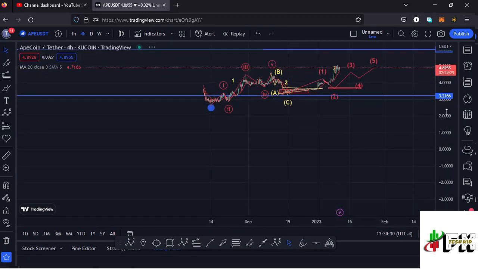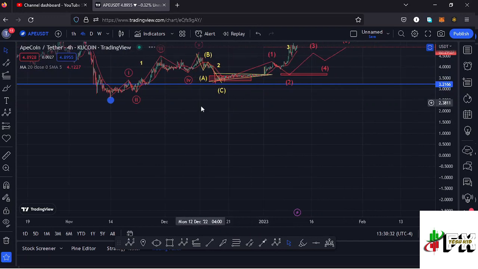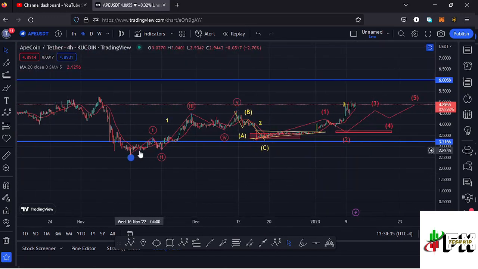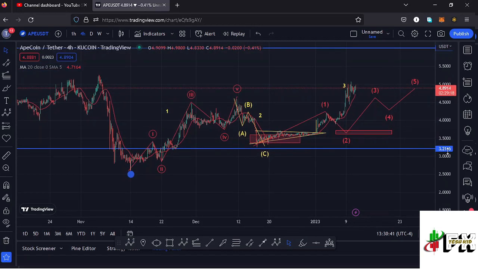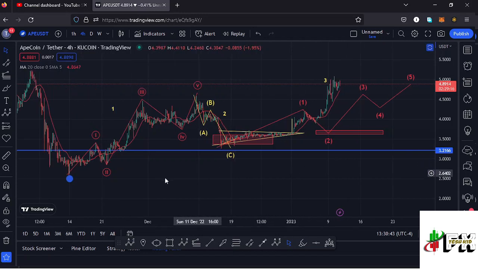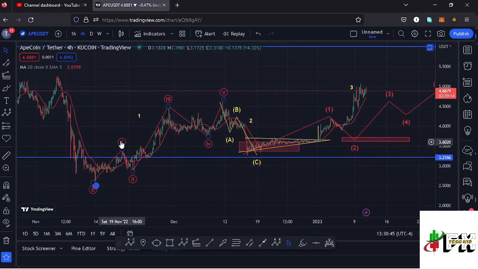Once I jump to the 4-hour chart, here on the 4-hour chart, you can see that apecoin, after making its low at around the $2.5971 mark, we started a very nice bounce to the upside in a move that has been obeying the Elliott wave structures, where we can term that as the first wave to the upside, then a wave 2, a wave 3, a wave 4, and then a wave 5, having the wave 5 making its peak at around the $4.5814 mark, and also completing the formation of that higher Elliott wave count 1 to the upside.